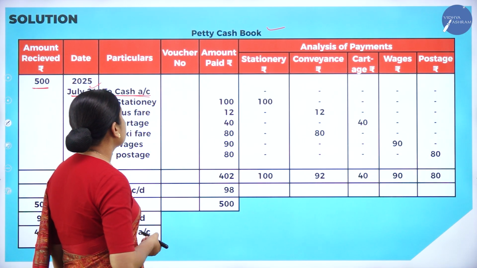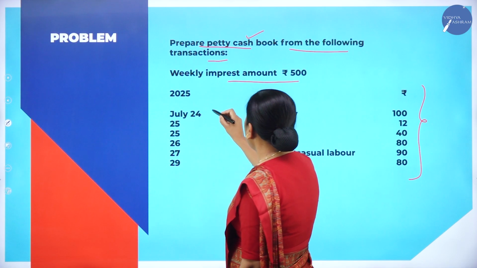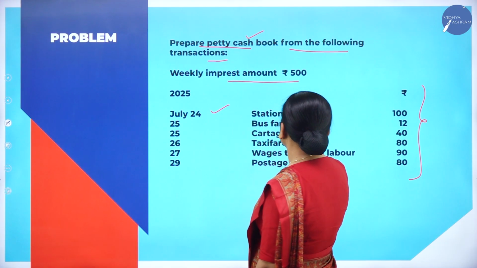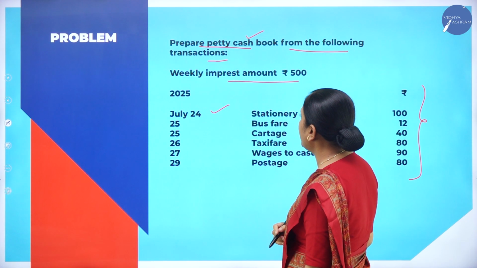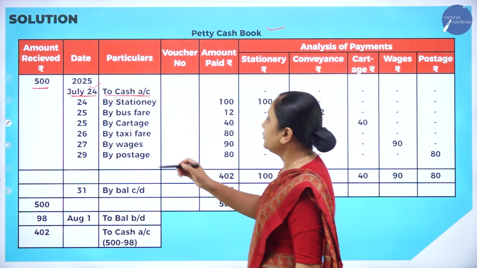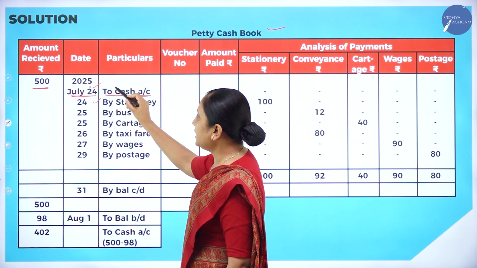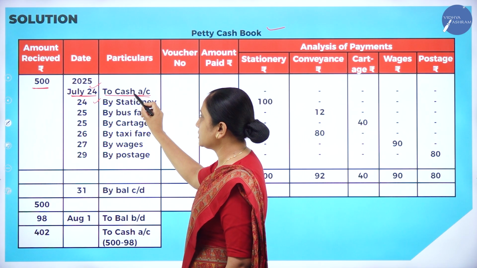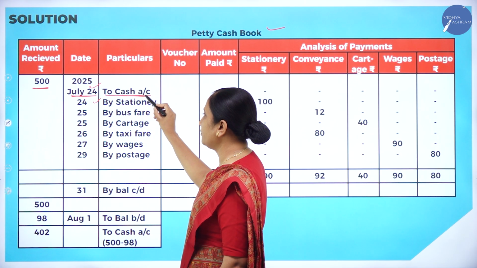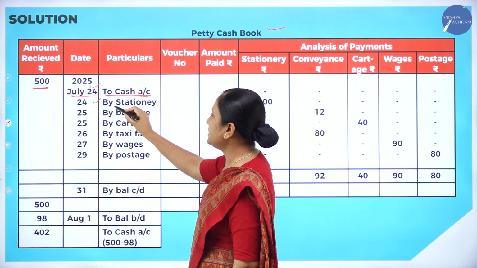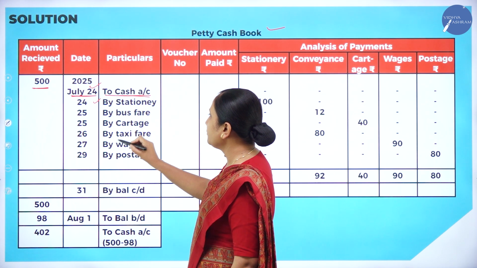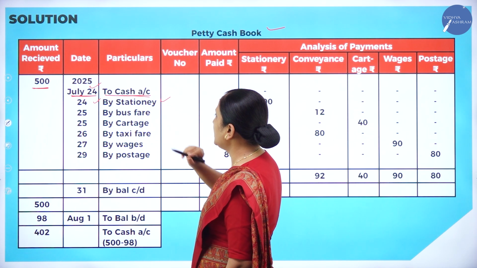Okay, so next, July 24, stationery. Towards stationery, how much have we spent? 100 rupees we have spent. For money received, we write 'to cash account' because we are receiving in the form of cash. For all the expenses we write 'by'. By stationery, 24th.